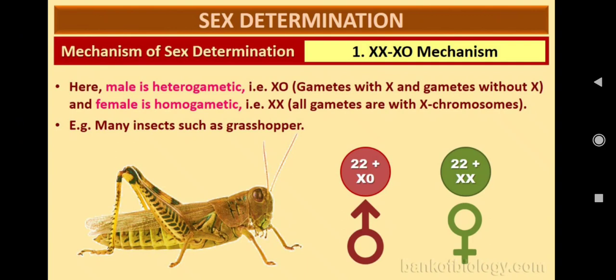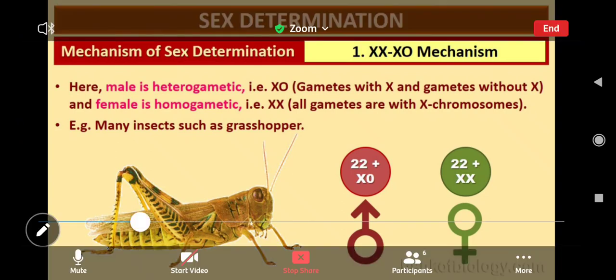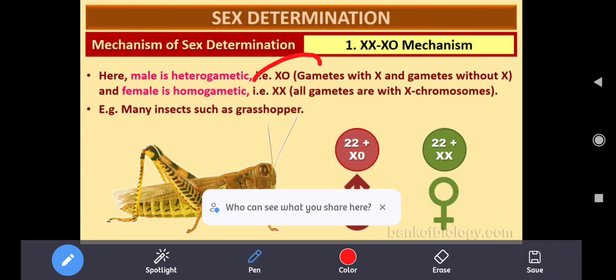In the XX and XO type, the male is heterogametic. Look at the genotype: the male is XO, whereas the female is XX. Hetero means different, so the gametes are different.